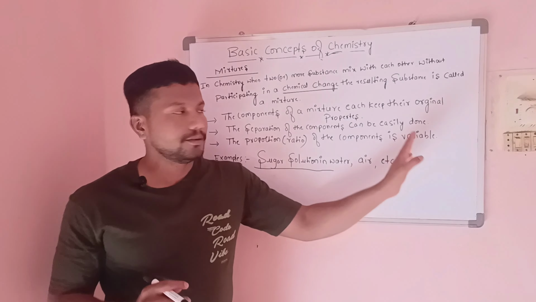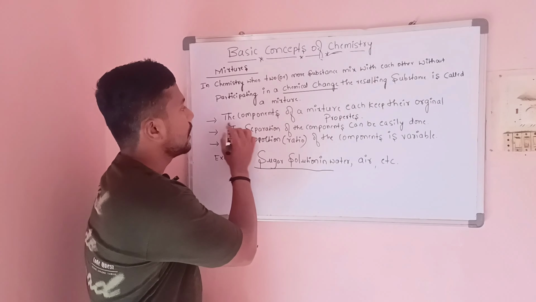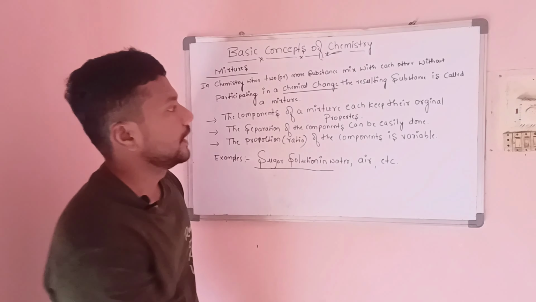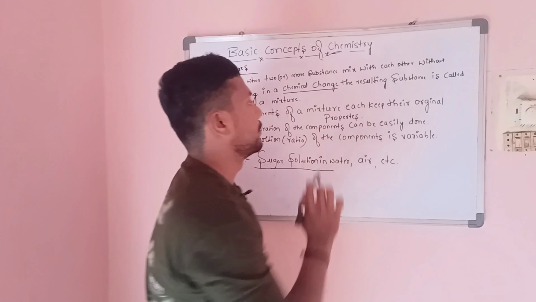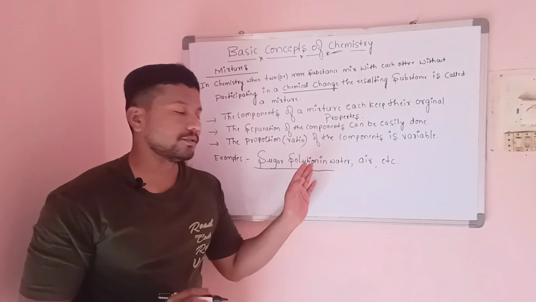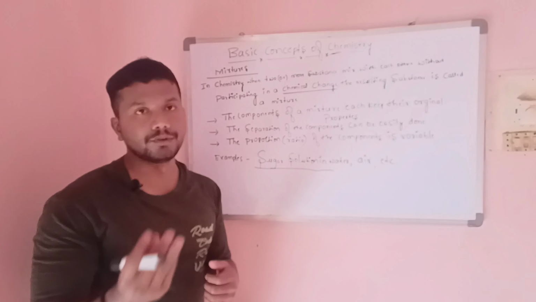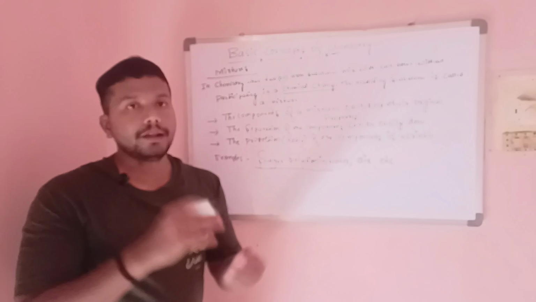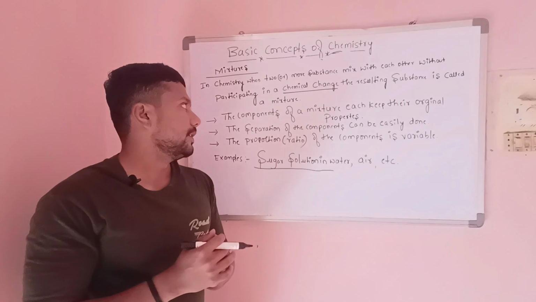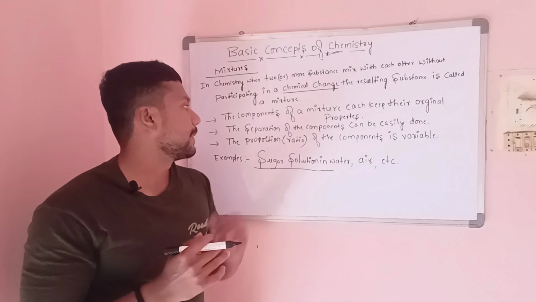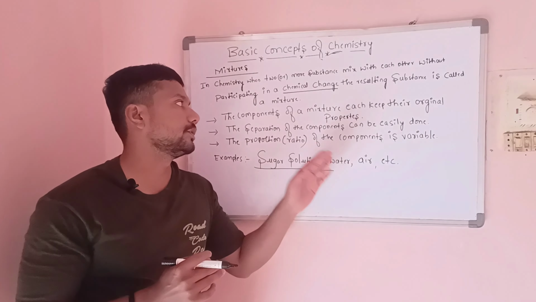Some of the properties: first, the components of the mixture each keep their original properties. For example, in a sugar solution the components are sugar and water. When we mix sugar in water, there is no change in the sugar and water.